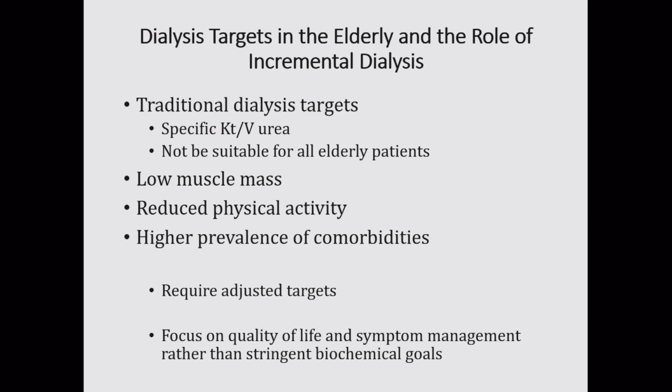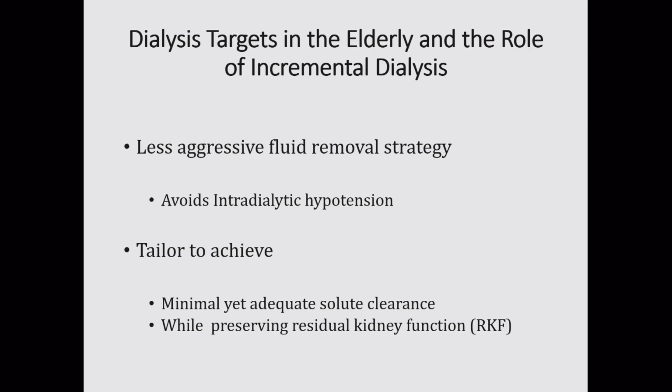So what are the dialysis targets in the elderly and the role of incremental dialysis in them? Traditional targets like specific Kt/V are not suitable for our elderly patients. They have low muscle mass, reduced physical activity and higher comorbidities. So we have to adjust the targets in these patients and focus on quality of life and symptom management rather than achievement of stringent biochemical goals. We have to go for less aggressive fluid removal and avoid intradialytic hypotension. We have to achieve solute clearance, and we have to focus on preserving the residual renal function if it is still there.